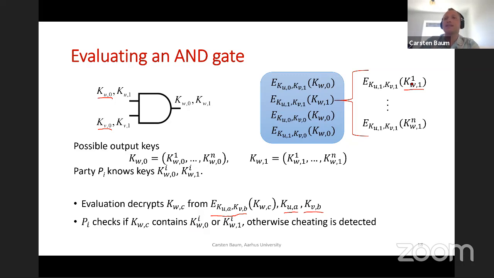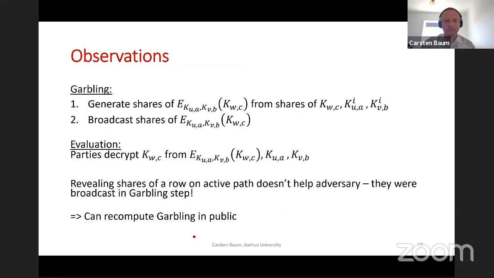As I mentioned, each of the parties contributes one chunk of this key, so in the decryption it should see either the 0 or the 1 key appearing there. If it doesn't, then something must have gone wrong. So in HSS, this is how you normally find out that somebody did the wrong garbling, and then you would abort.